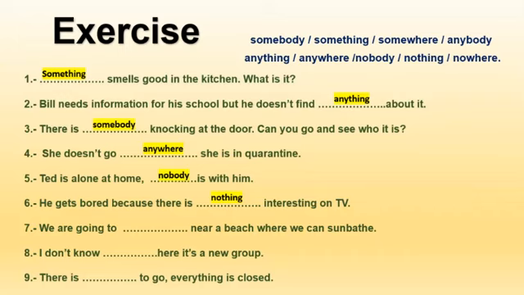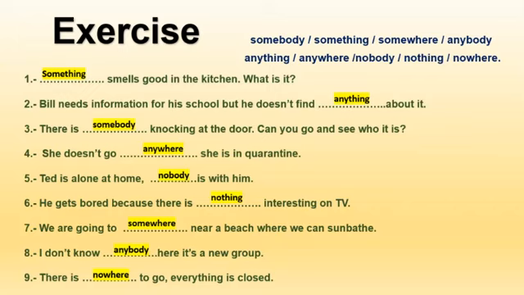Now, we're going to near a beach where we can sunbathe. Okay, now it's a positive sentence and you're talking about a place. That's what we use somewhere. We're going to somewhere near a beach where we can sunbathe. Now the next one, I don't know. Here it's a new group. Anybody. Okay, anybody, it's a person and it's a negative sentence because we have don't know. That's why we use anybody. And the last one, there is nowhere to go. Why? Because everything is closed.